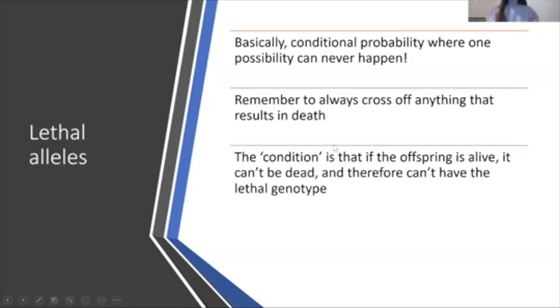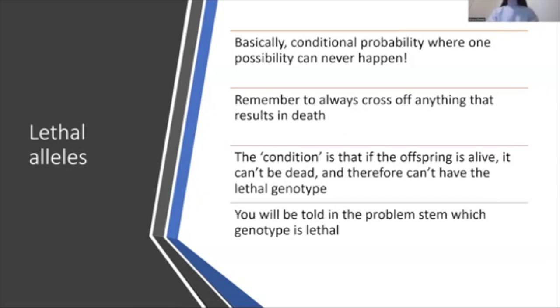So just like we crossed off the little aa with cystic fibrosis, remember to cross off any genotypes that result in death. And again, we're going to change our little squares to be out of a different number, changing the probability so that they add up to be one whole, just like with conditional probability. And in the problem stem, it's going to tell you what genotype is lethal. It's usually one of the homozygous ones, so either homozygous dominant is lethal or homozygous recessive is lethal.